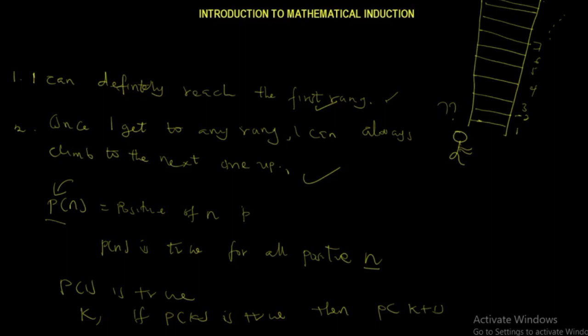So the foundation for an argument of this type is the principle of mathematical induction, which can be used as a proof technique on statements that have a particular form. We can state it in this way. Let's pay attention here. A proof by mathematical induction that a proposition P of n is true for every positive integer n consists of two steps.